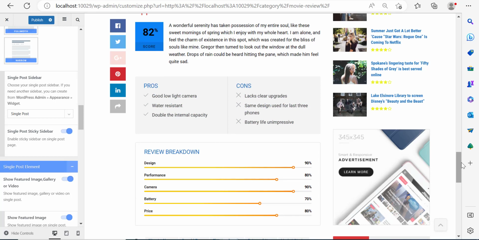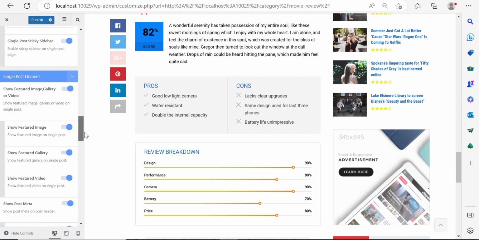And basically these guys can get 30 clicks from one user, sometimes even more if the user is really desperate on watching a movie. And that's how they make money, because they're getting paid from clicks. They're getting paid by 1,000 clicks. That's what CPA is. Now over here, if I scroll down, there's a single post element.